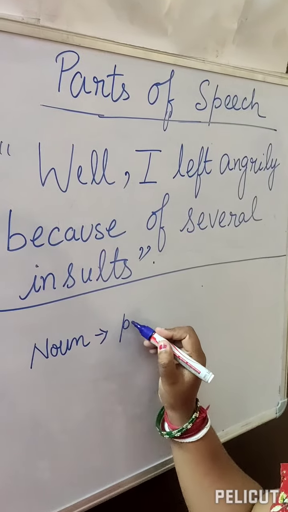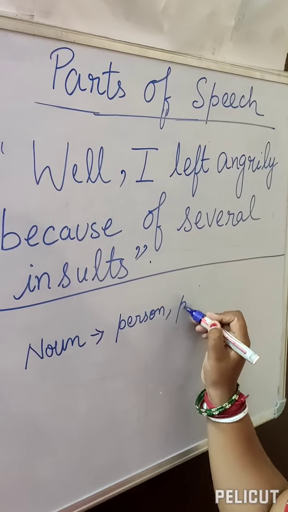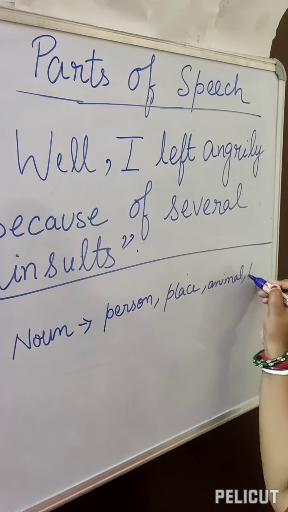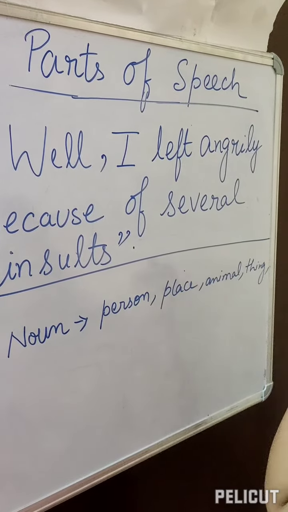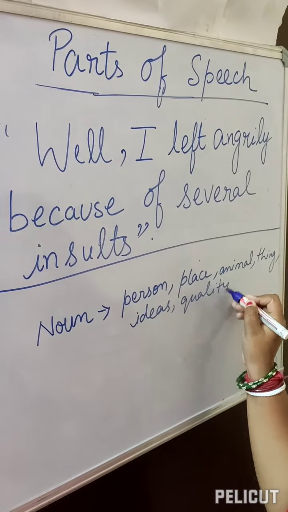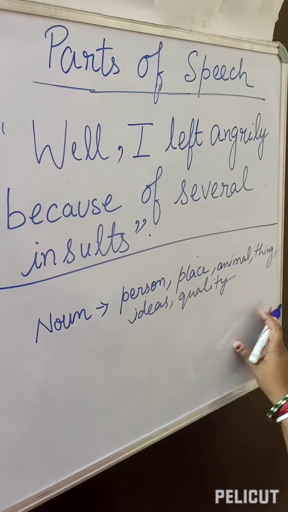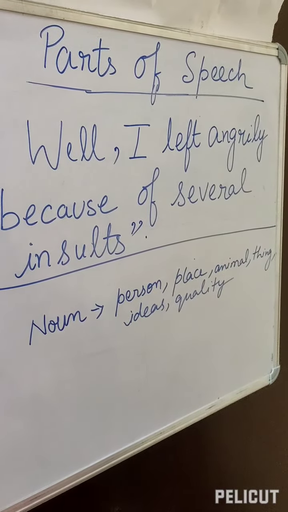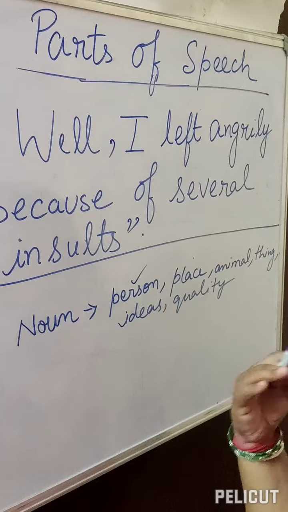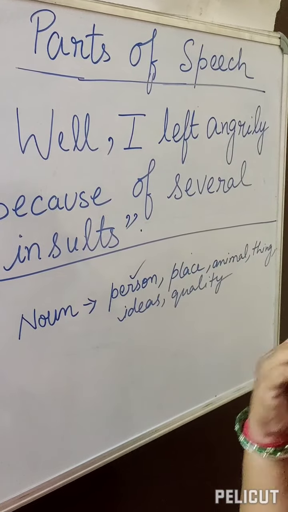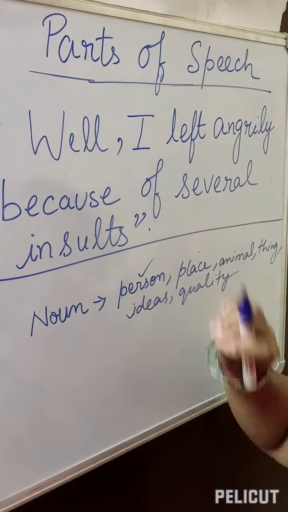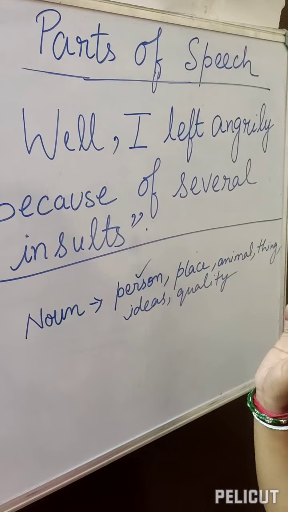Name of a person, place, animal, thing, ideas, quality, etc. All of this together makes your noun. Name of a person: even your own name, the name of your father, the name of your mother, your friends' names, your relatives' names, the name of the national hero. So any name denotes noun.